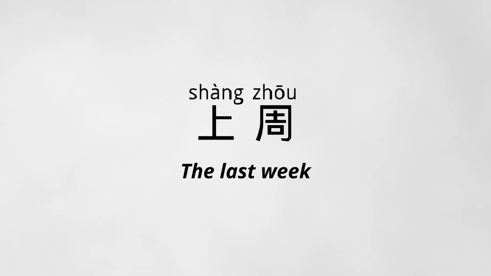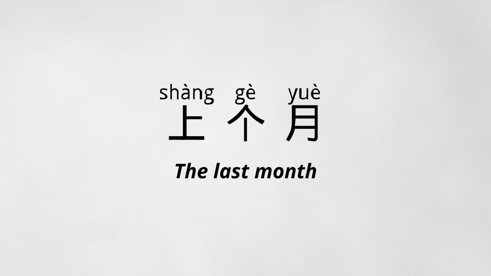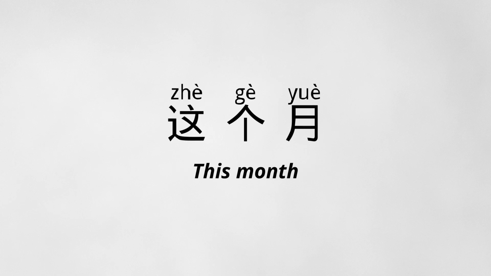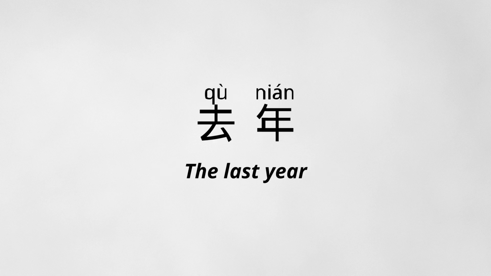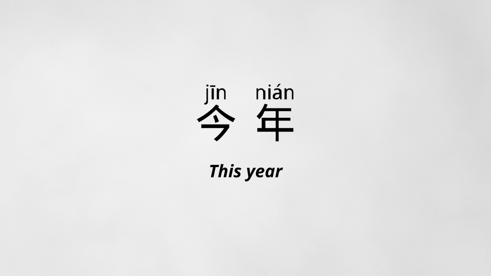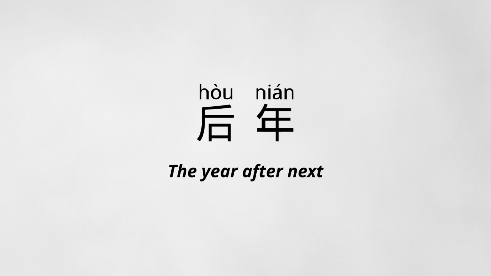Follow me please. 今天、明天、后天、大后天，昨天、前天、大前天，上周 the last week，这周 this week，下周 the next week，上周、这周、下周，上个月 the last month，这个月 this month，下个月 the next month，上个月、这个月、下个月，前年 the year before last，去年 the last year，今年 this year，明年 the next year，后年 the year after next，前年、去年、今年、明年、后年。